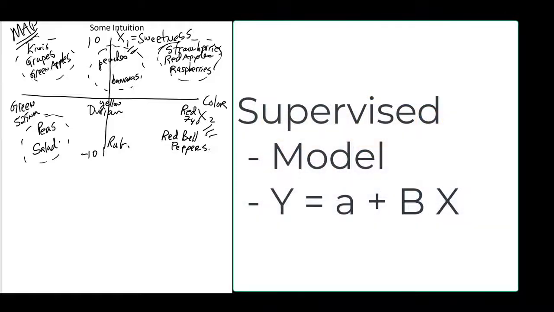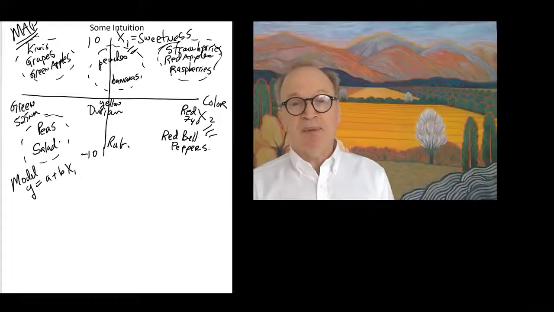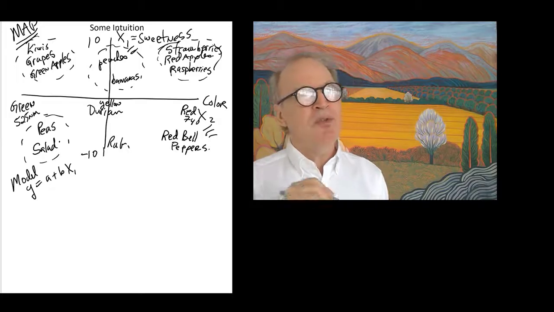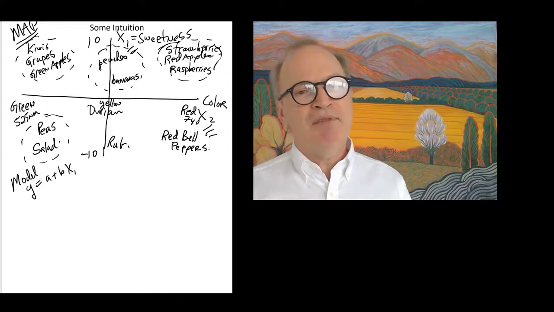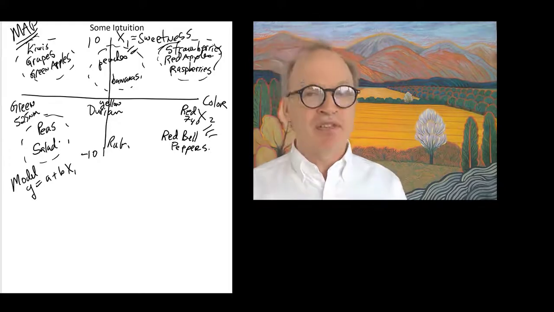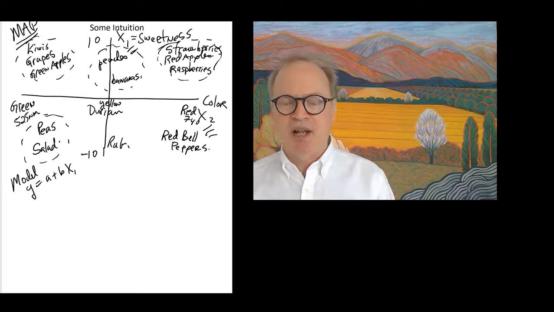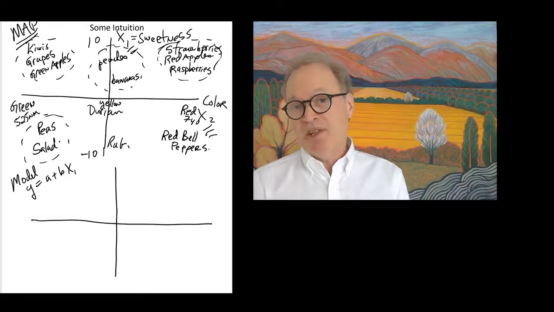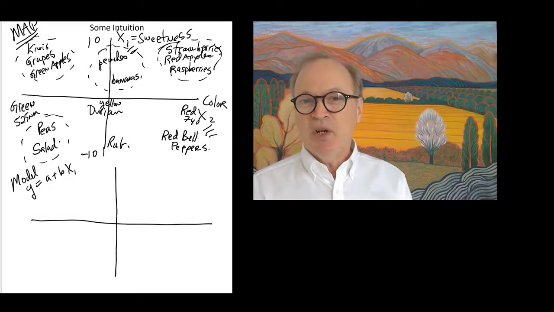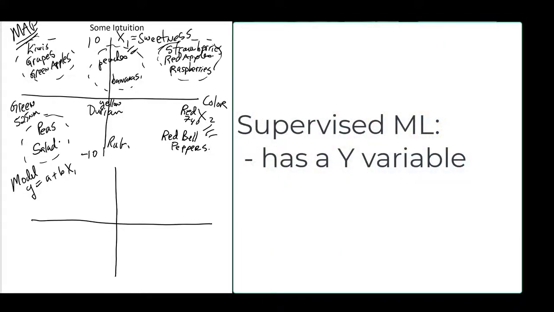In supervised machine learning, we have to have some notion of a model. Y equals A plus BX, for example. So something predicts something, and we'll use machine learning tools to estimate the A and B parameters. That's why we have modeling take place after we've typically done data reduction and cluster analysis. So let's plot two dimensions here. Again, both can have dimensions that look similar, but in the second case, we have a Y variable. What are we trying to predict?